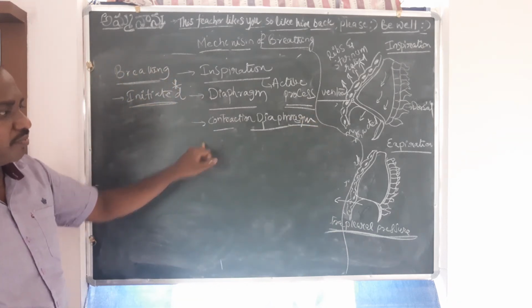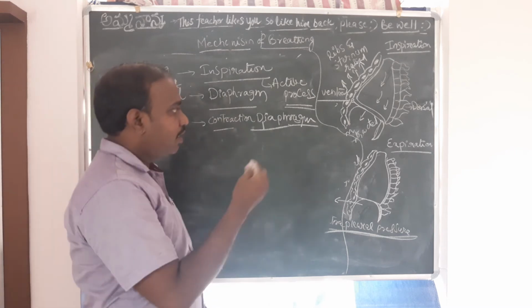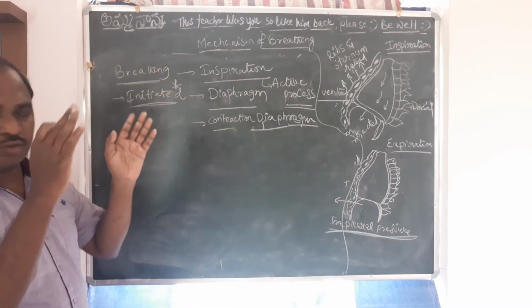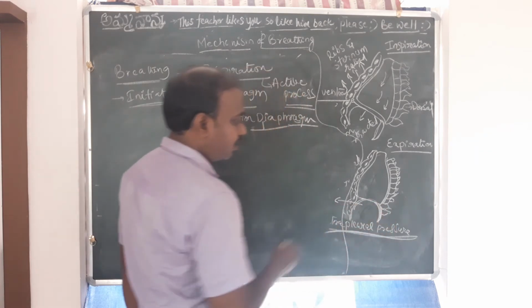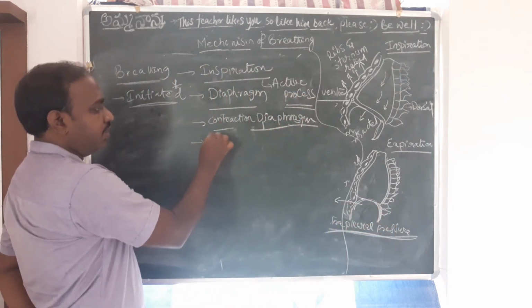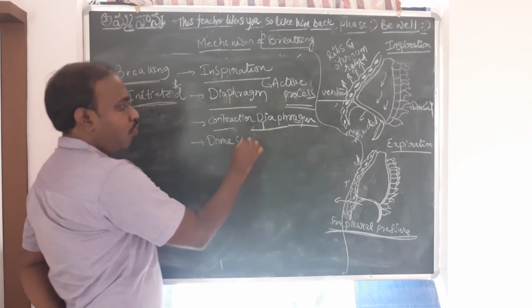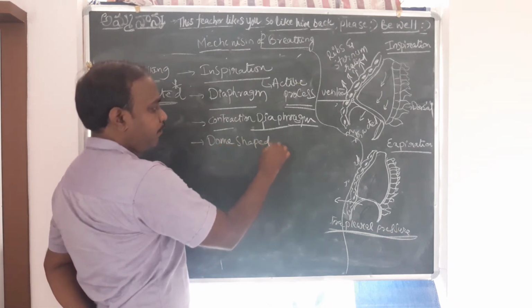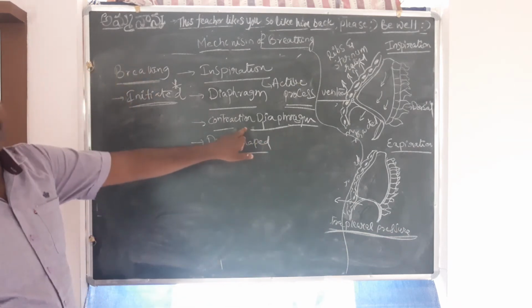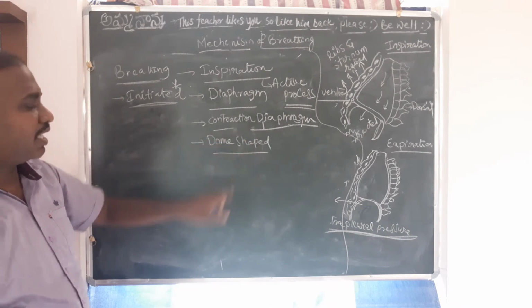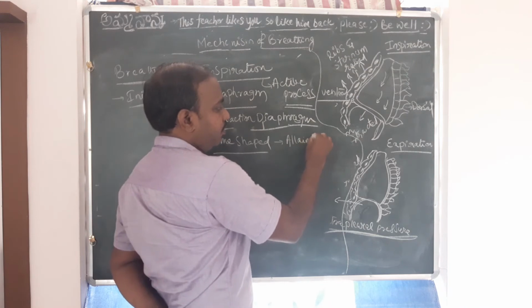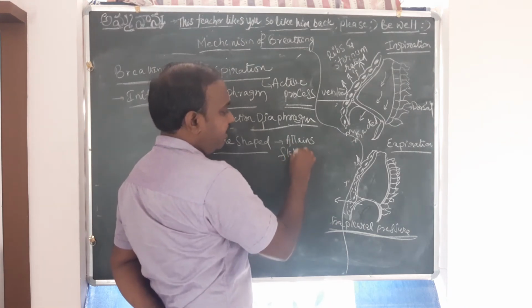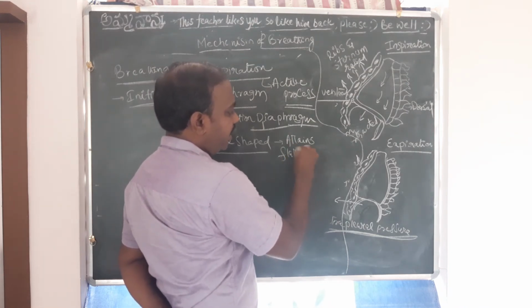As a result of that, the diaphragm, which is normally dome-shaped when relaxed, as you are seeing, attains a flattened shape as a result of this contraction.